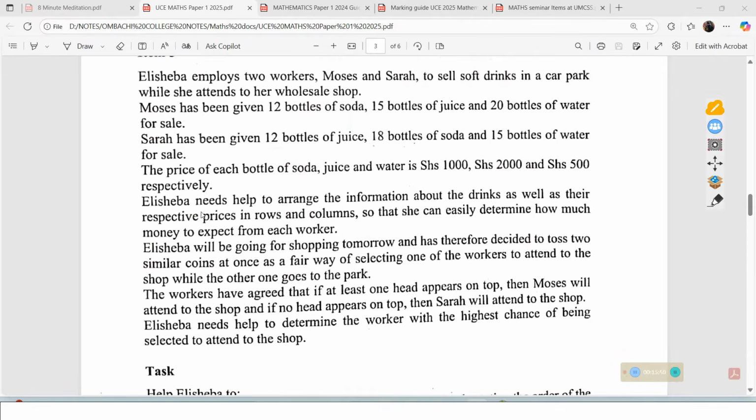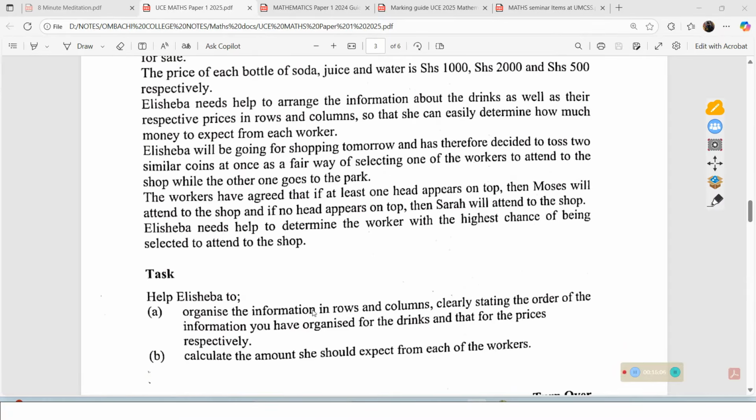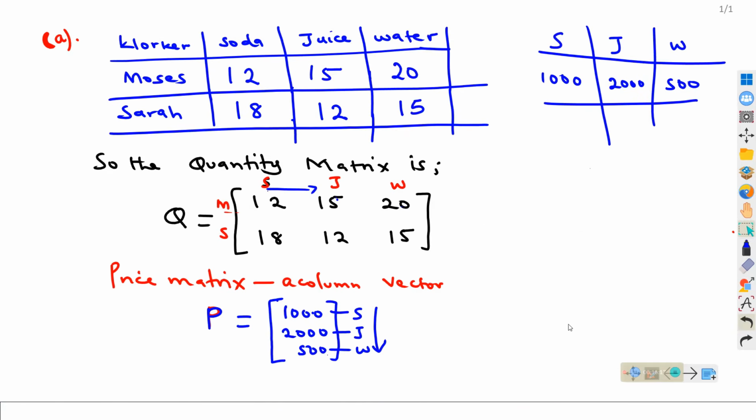So basically, let us go back. Elisheba needs help to arrange the information about the drinks as well as their respective prices in rows and columns so that she can easily determine how much money to expect from each worker. So we need to organize the information in rows and columns, clearly stating the order of the information organized for the drinks and for the prices respectively. So we need to state the order of this matrix.